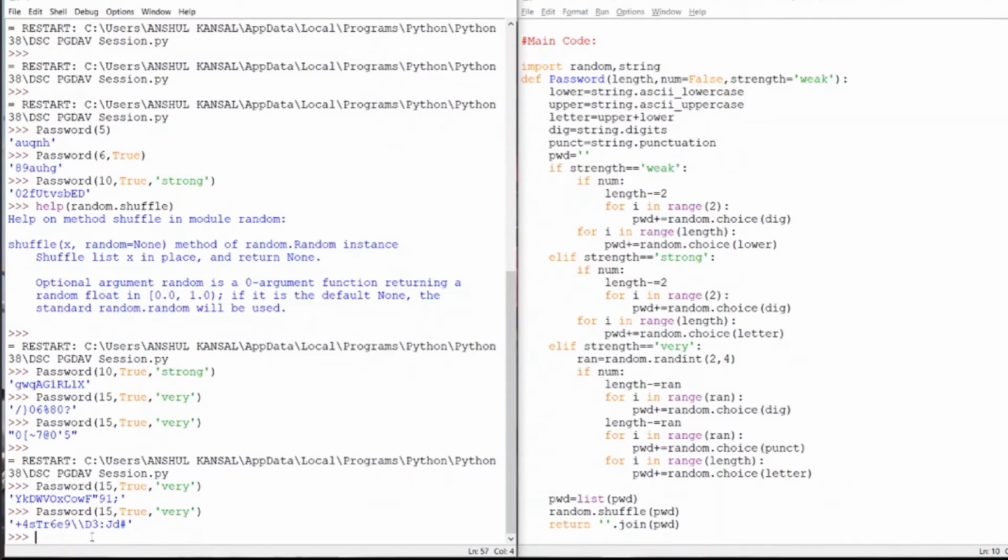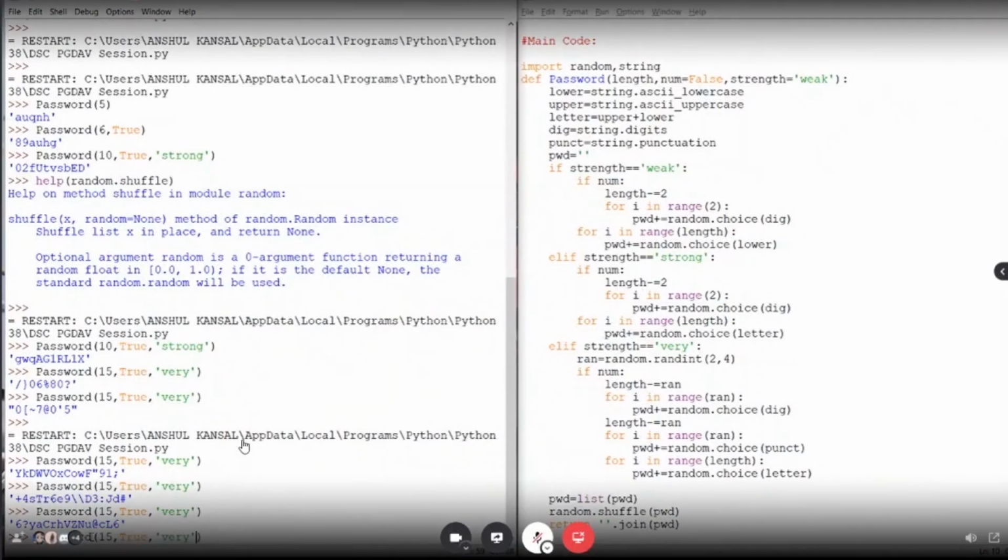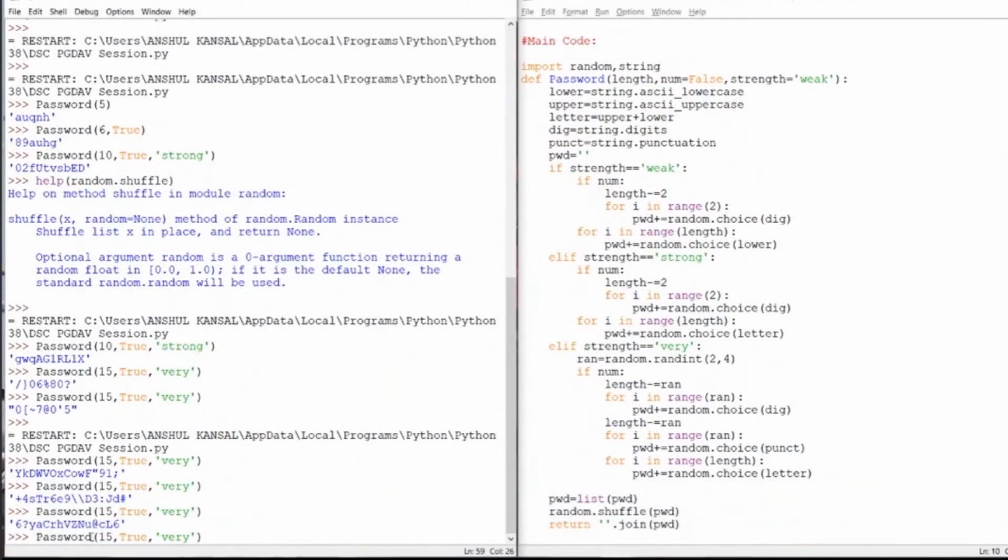It can be strong, weak, or very strong. If I run this statement n number of times, then I get n number of different passwords depending upon the permutations and combinations it will be creating.